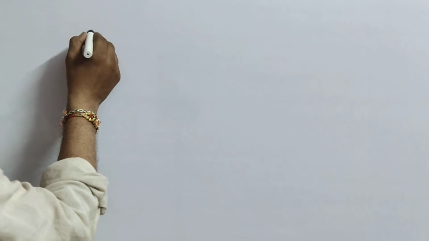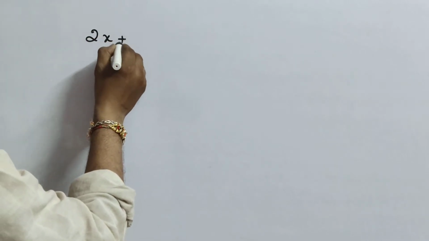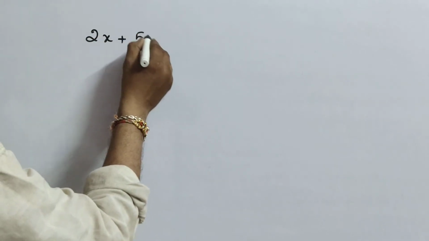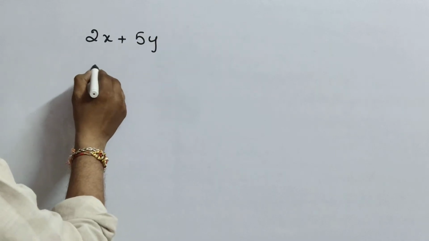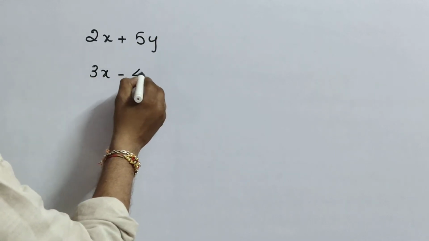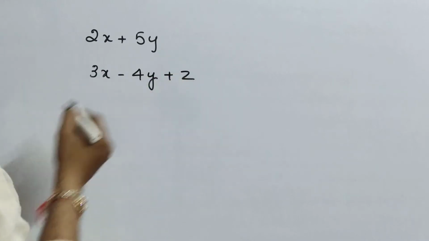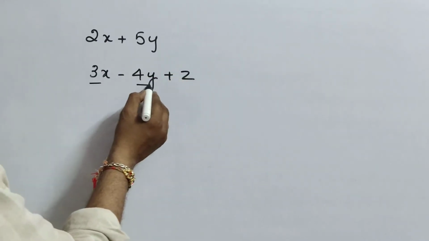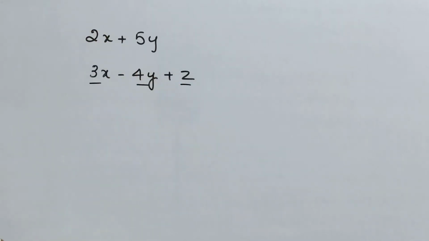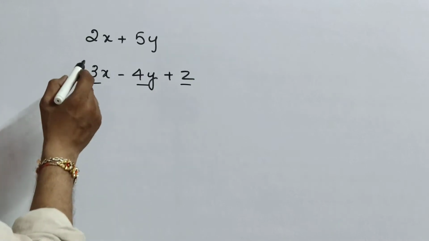See here: 2x plus 5y, where 2x is a term and 5y is another term. 3x minus 4y plus z, these are all terms. 3x is a term, 4y is a term, z is a term. What do you observe here, children?